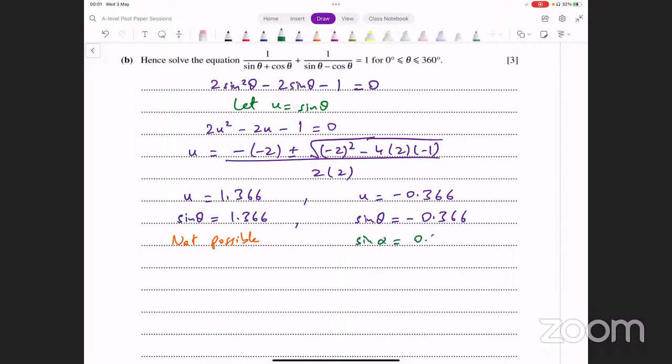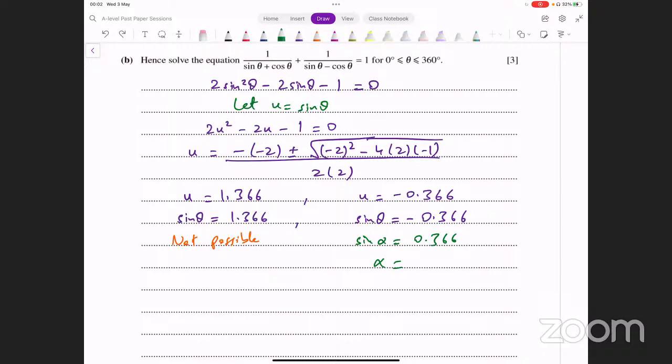Sin alpha equals 0.366. Let's see what the basic angle turns out to be. Now, keep in mind, this is degrees. So if you converted your calculator to radian mode earlier, which you should have, of course, for the circular measure question, you have to convert it back now. This is another important thing you need to keep in mind for tomorrow. Make sure you're looking at the top of your calculator and looking at it for every question के ऊपर आपके पास R लिखा हुआ है या D लिखा हुआ है, ठीक है? So you have to be conscious about that. Otherwise आपके फजूल में मार्क्स यहाँ पे कट रहेंगे अगर आप गलत मोड यूज कर रहे हैं तो.